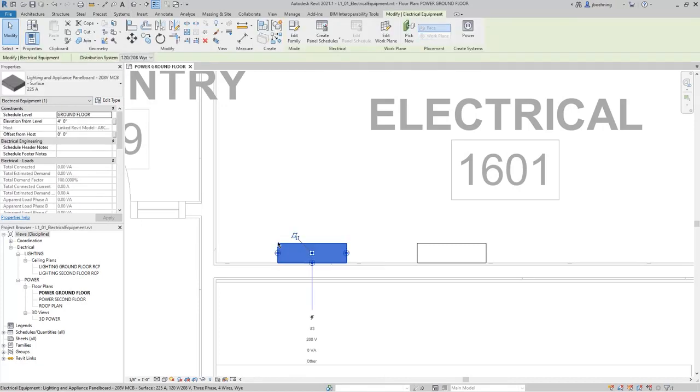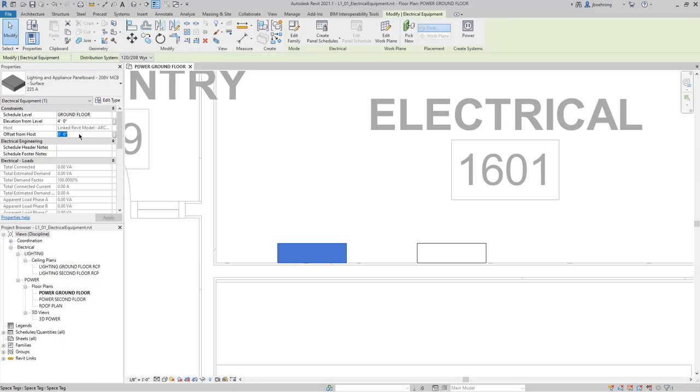Now, when I select one of the panel boards, you can see that there are several parameters in the Properties palette. You can see that there is a Scheduled Level parameter, and then there's an Elevation from level. Now this will control the height of the panel board. You can also see a Host parameter, and this will show you that it's a linked architectural model, and it'll show you the actual link. And this parameter will move the panel board either away from the wall or closer to the wall.